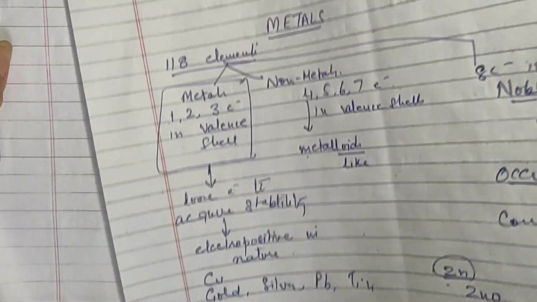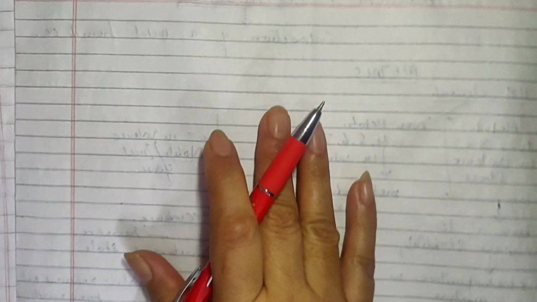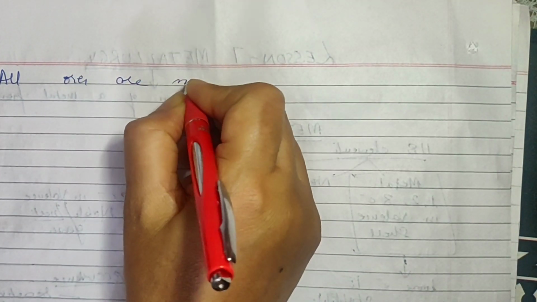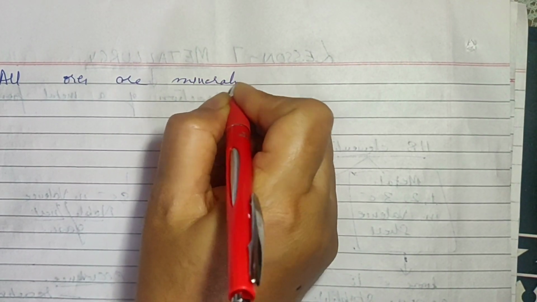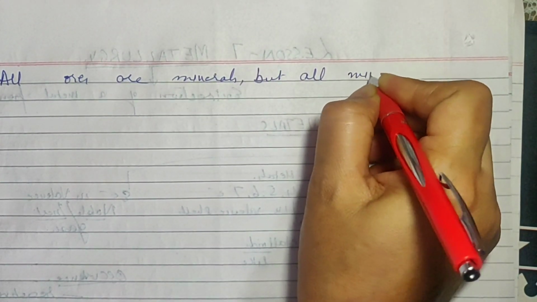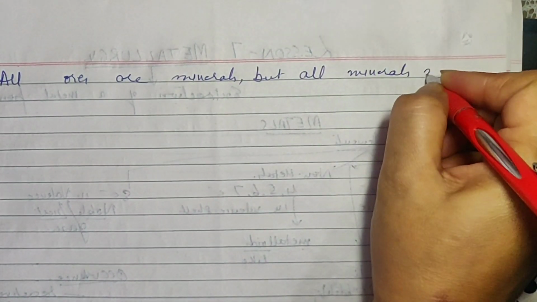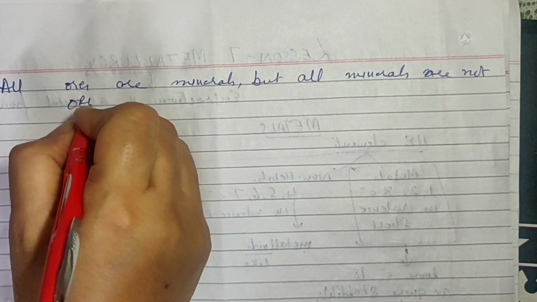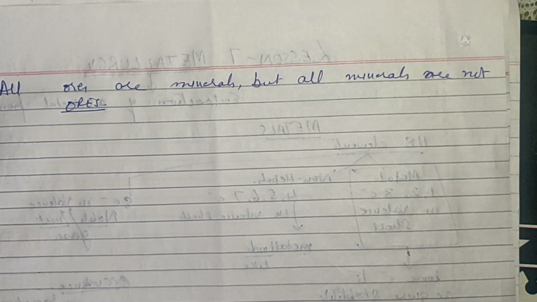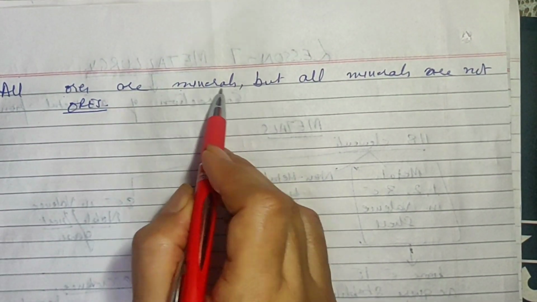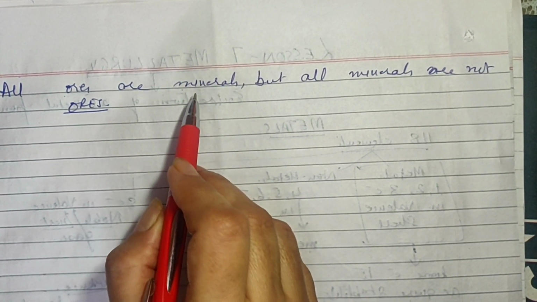Now, relating to this, there is a statement which is used that all ores are minerals because they are the combined state, but all minerals are not ores. All minerals cannot be used to extract the metal profitably, but whichever ore we are selecting, it is definitely a combined state of a metal, so it is called a mineral.